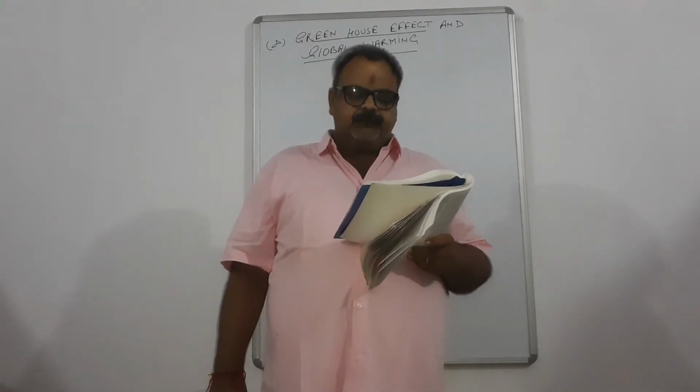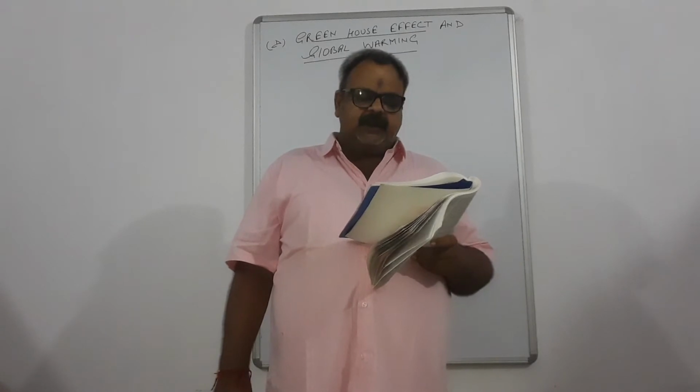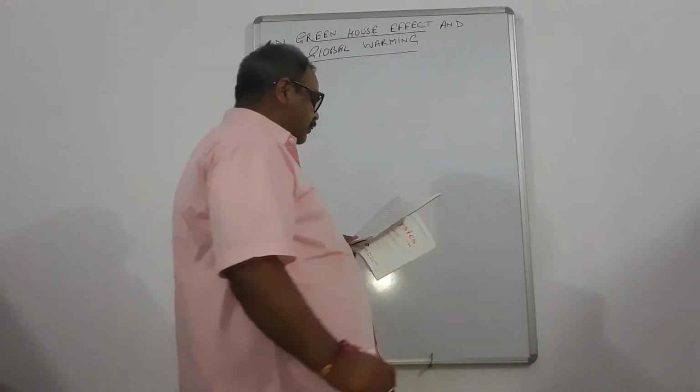Further predictions. Number 1, dislocation and disappearance of plant and animal species.